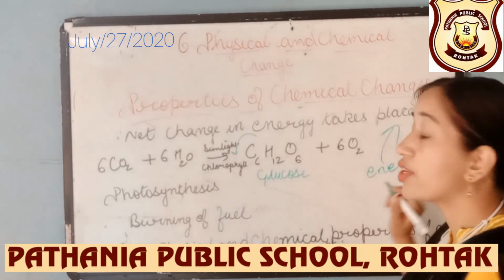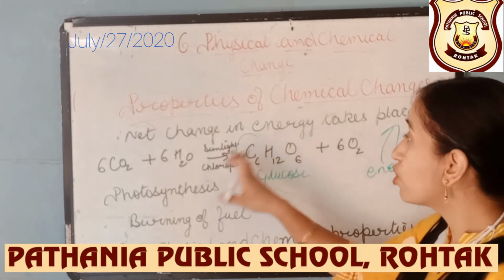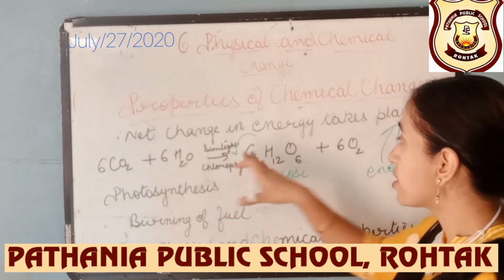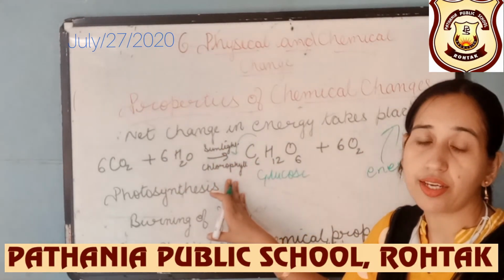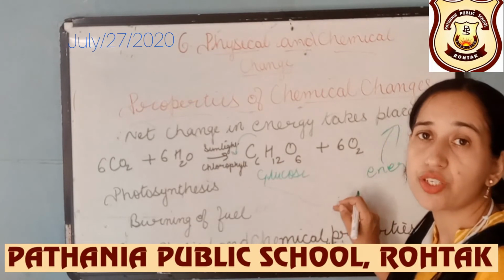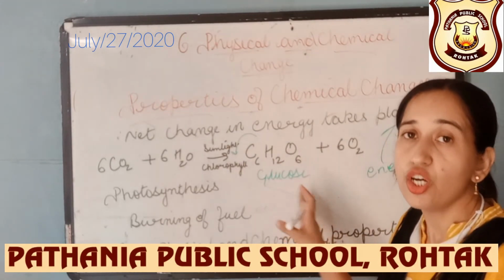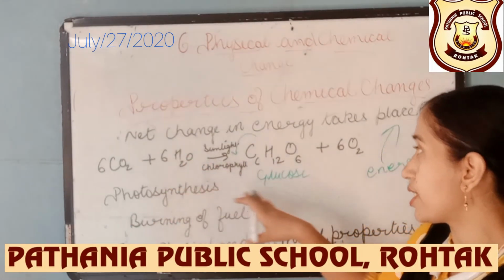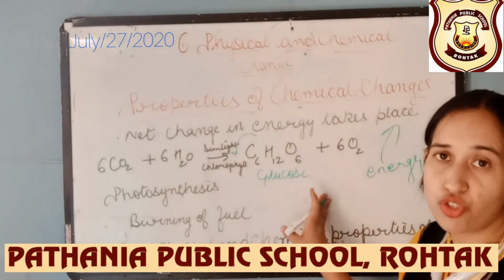A lot of energy is released from this reaction. So net change in energy takes place. Here is the different energy we are taking in this process, and again some other energy, a source of energy, is coming out from this reaction. So photosynthesis is a very good example of chemical changes.